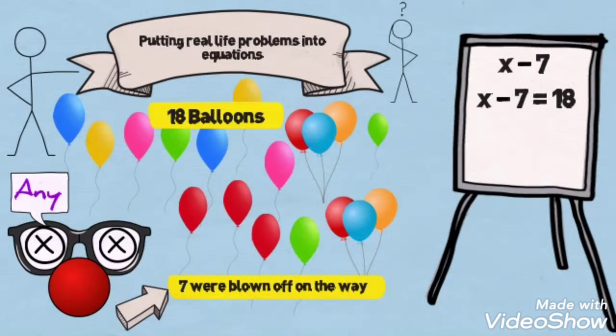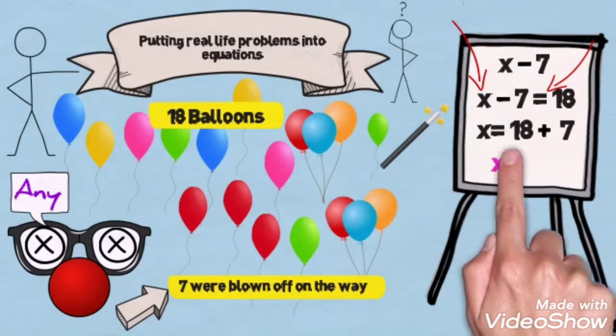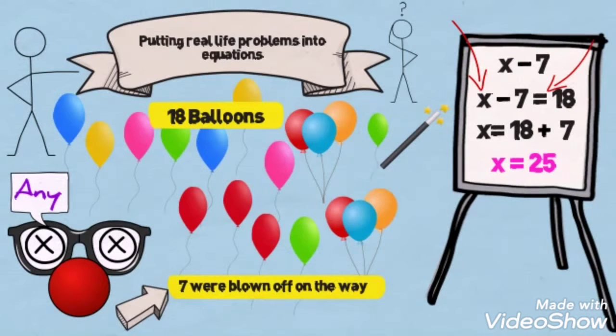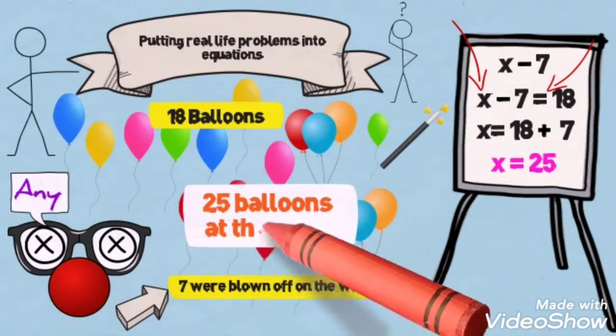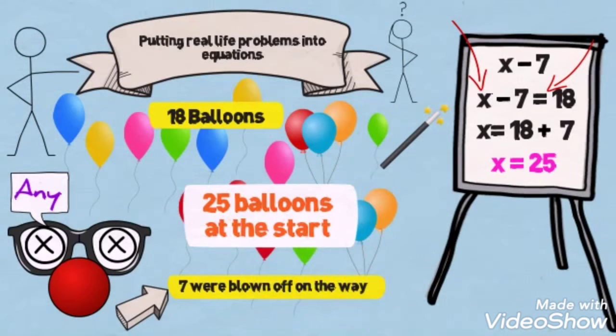What we have here is an equation with one unknown number. Using a bit of mathematical magic, we can now say X equals 18 plus 7, or X is equal to 25. 25 is the number of balloons the clown had in the beginning.